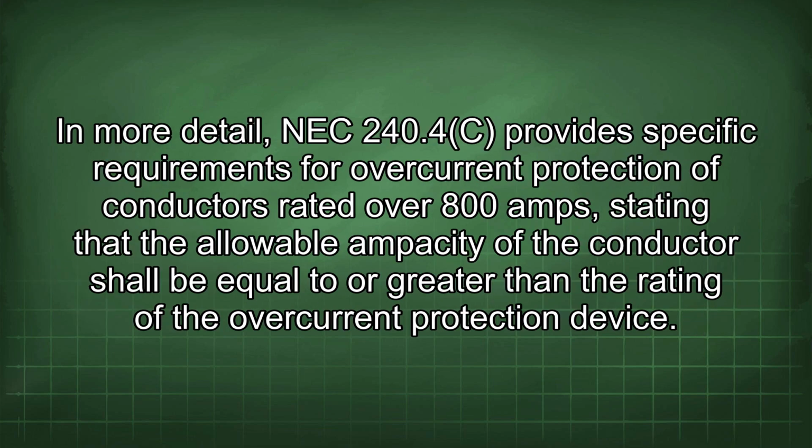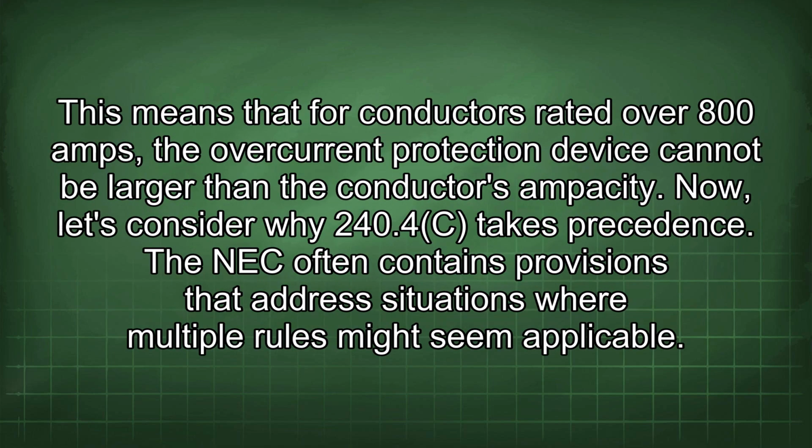In more detail, NEC 240.4(C) provides specific requirements for overcurrent protection of conductors rated over 800 amps, stating that the allowable ampacity of the conductor shall be equal to or greater than the rating of the overcurrent protection device. This means that for conductors rated over 800 amps, the overcurrent protection device cannot be larger than the conductor's ampacity.